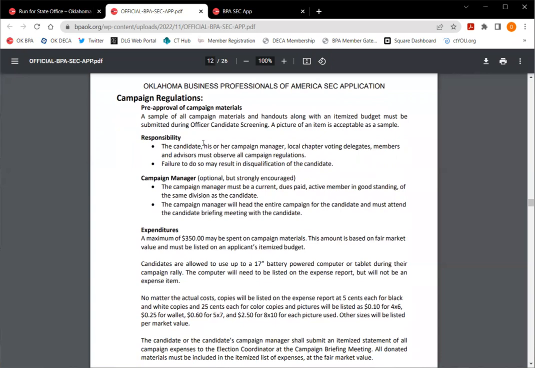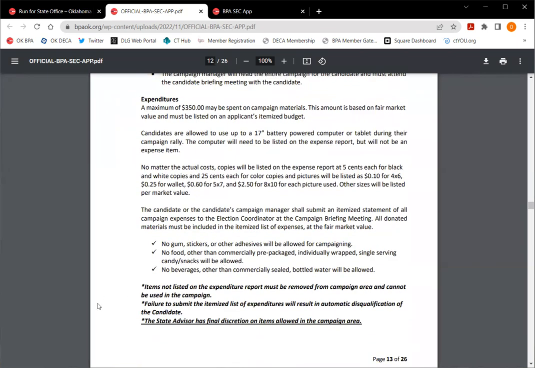Okay, so this goes through your campaign regulations. You have a maximum of $350 that you can spend. We do ask that you do not bring gum, stickers, other adhesives, food that's not commercially packaged, individually wrapped, things like that, and you can only bring bottled water. These are not only our rules, but they are the hotel's rules as well. So we want to make sure that we're abiding by that.